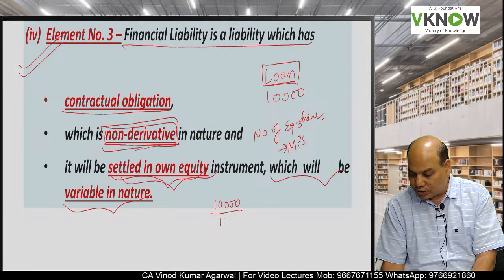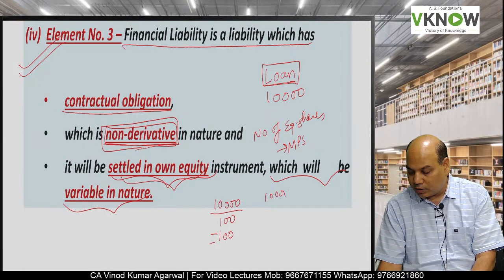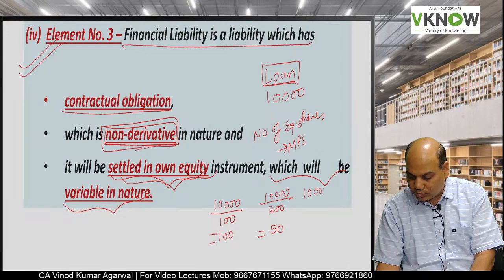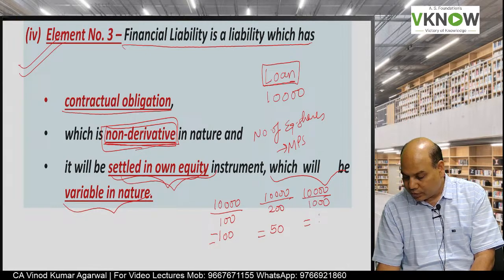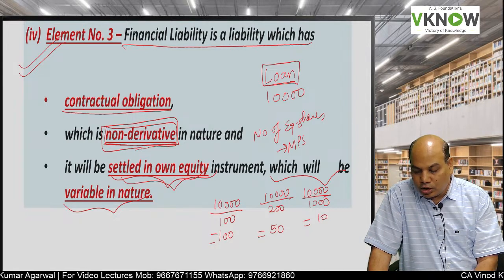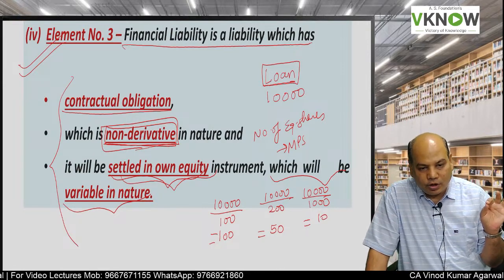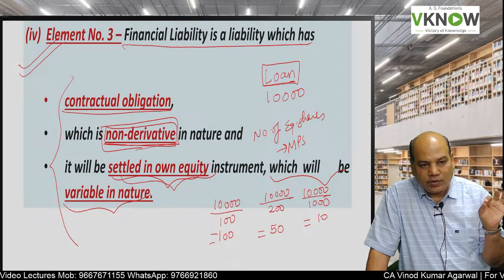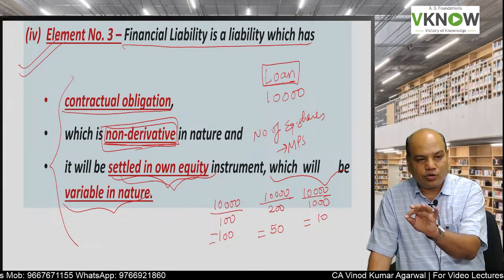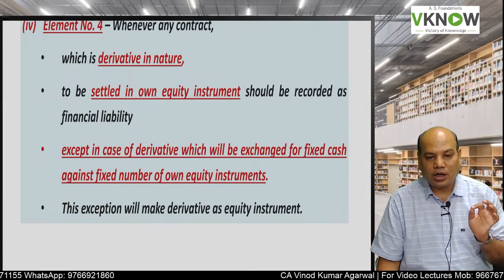If the market price of the share is 100 rupees, then 100 shares will be issued. If the market price of the share is 200 rupees, then 50 shares will be issued. If the market price of the share is 1000 rupees, only 10 shares will be issued. So in that case, we will call it a financial liability. So the summary of this is non-derivative contract where the settlement will be based on own equity instrument and the number of equity instruments to be used will vary. Then in that case it will be a financial liability.